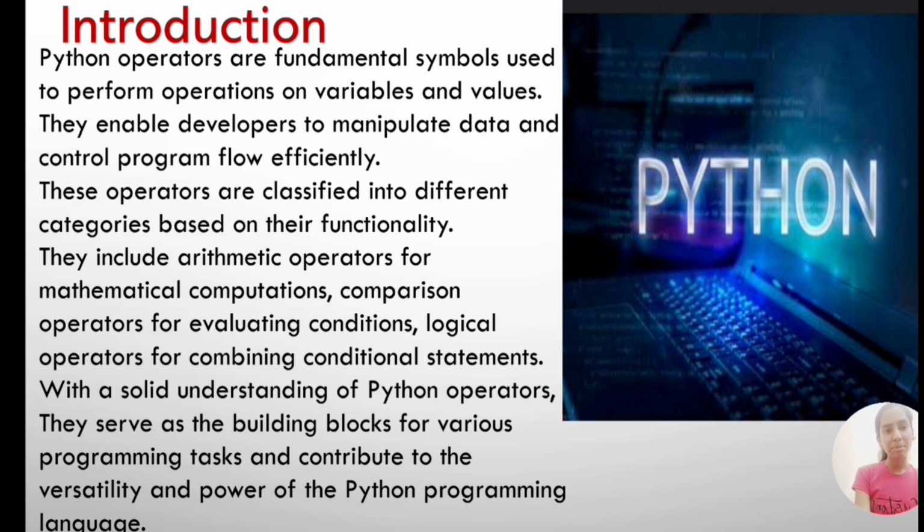They include arithmetic operators for mathematical computations, comparison operators for evaluating conditions, and logical operators for combining conditional statements. With a solid understanding of Python operators, they serve as the building blocks of our various programming tasks, and they contribute to the versatility and power of the Python programming language.